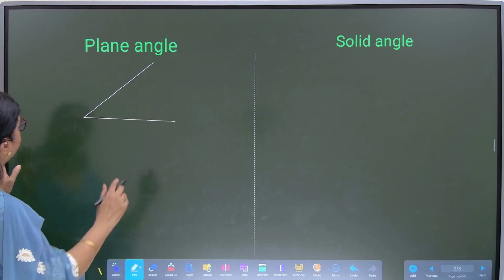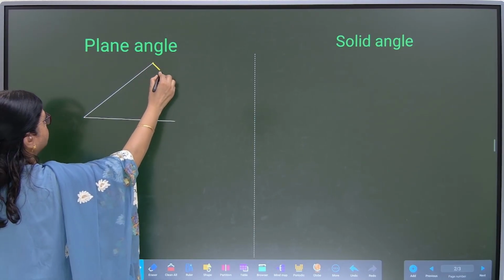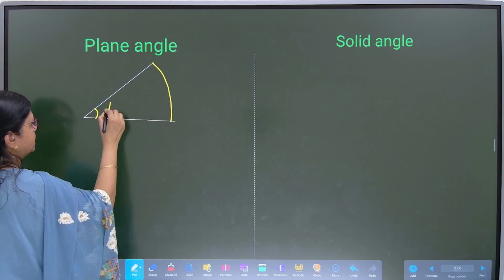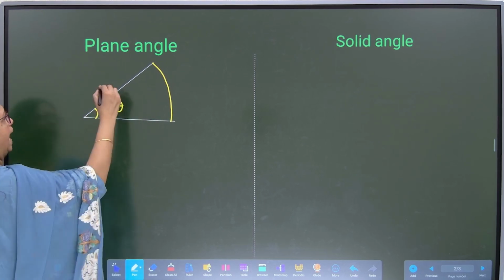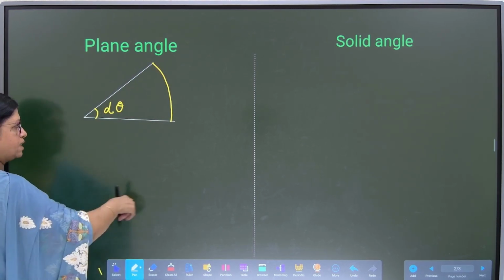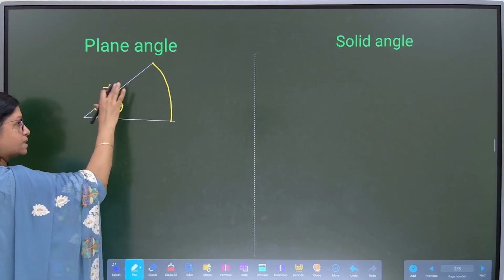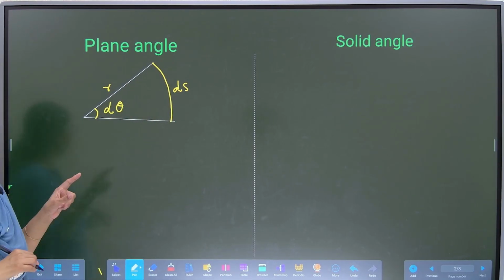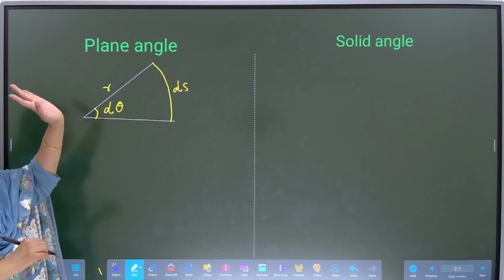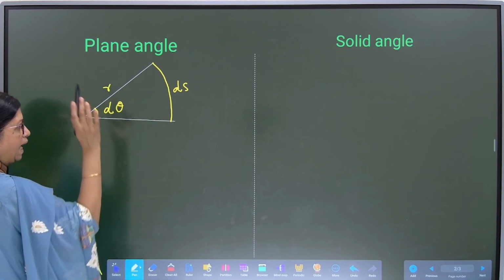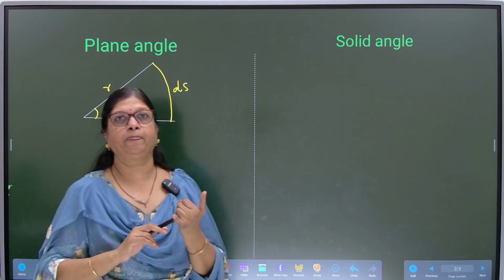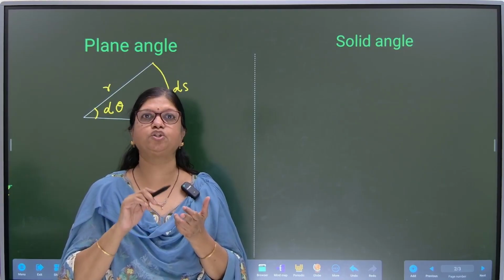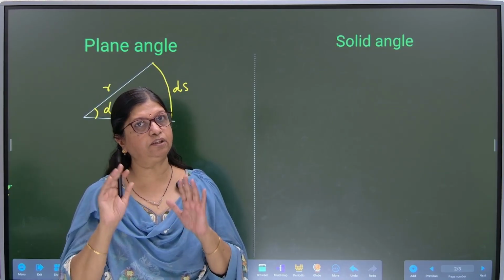Now, plane angle is drawn as a part of a circle as shown here, where it is symbolized as d theta. Okay, if I complete this circle, this is the radius, this is a part of the circle, and ds is the length of the arc. So remember that plane angle is a part of the circle, where d theta is the plane angle, r is the radius of the circle which you are considering, and ds is the length of the arc.